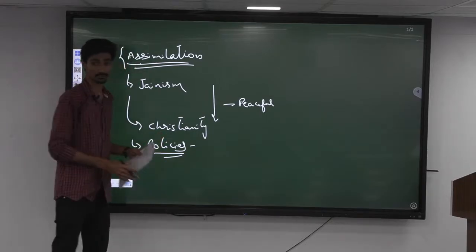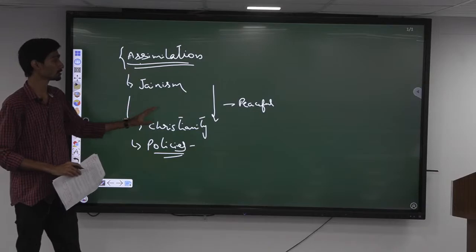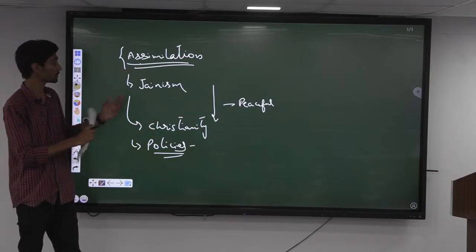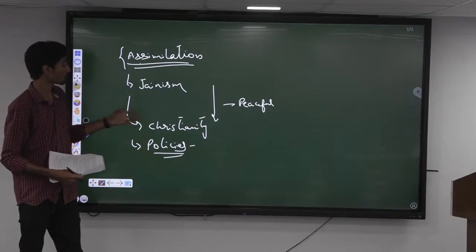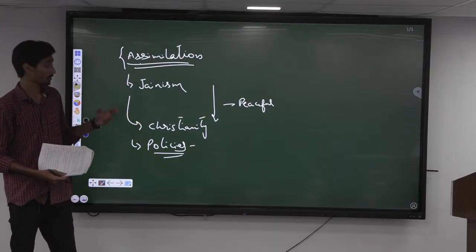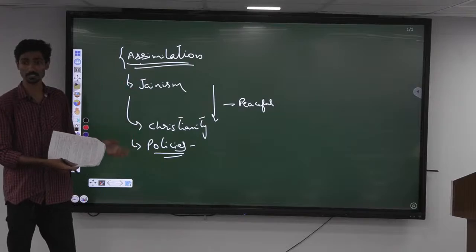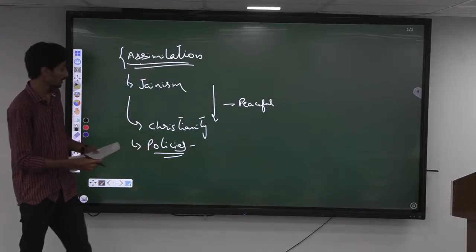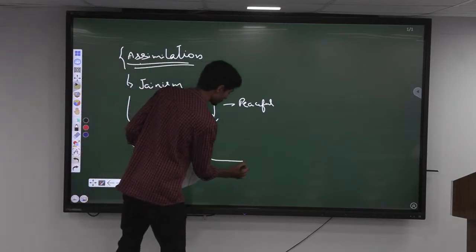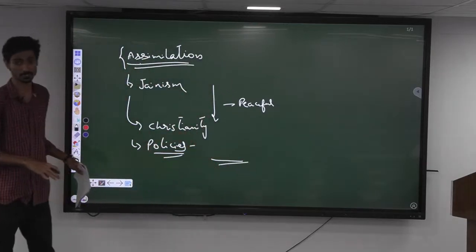And even many of the rulers have been able to support all the religions because they have understood that different religions have come to India at different points of time. As a result, whatever initiatives they have taken, starting from Ashoka to Akbar and till the present, they have ensured that all the religions are accommodated. Okay, all these things have in a way led to the present form of secularism today.